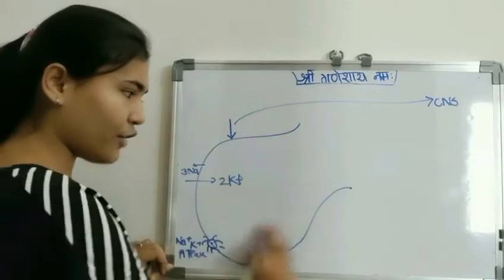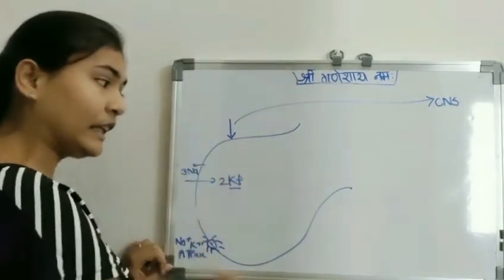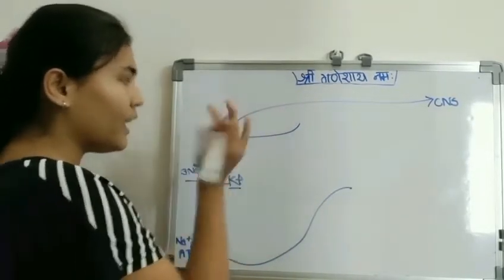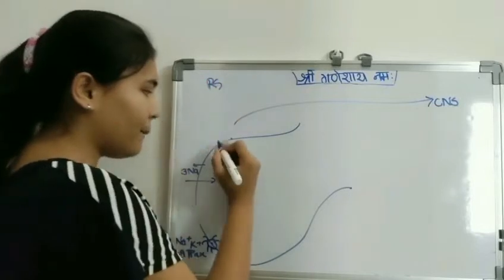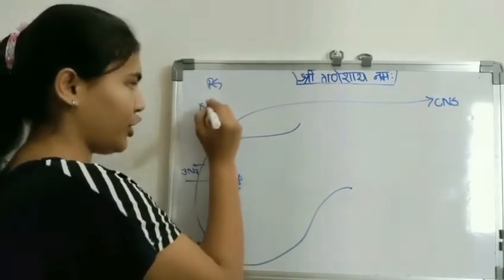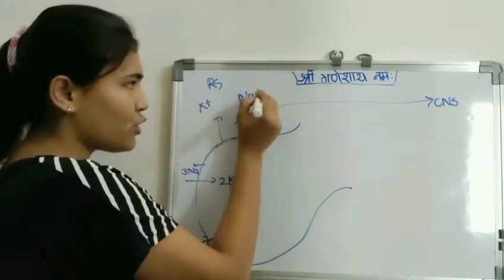So the inner side of the neuron has a high concentration of potassium. Note this point: in the resting state, the membrane of the neuron is much permeable to potassium, and very less permeable to sodium.